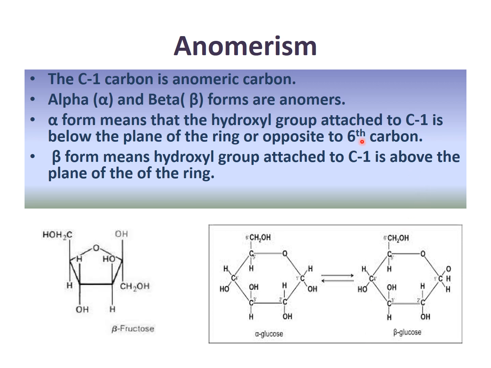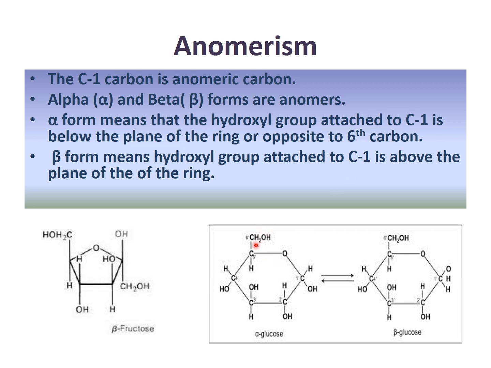Now anomerism. Anomerism is what? Carbon 1 is the anomeric carbon. It has two form names, alpha and beta. Alpha form means that the hydroxyl group on the first carbon, this OH group, is below the plane of the ring, or opposite to the sixth carbon.